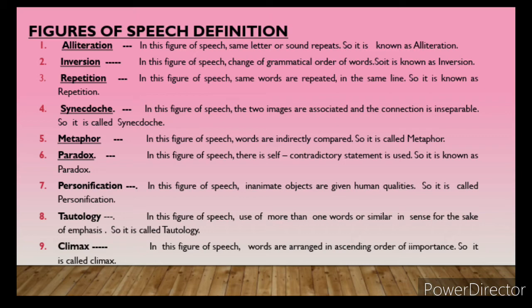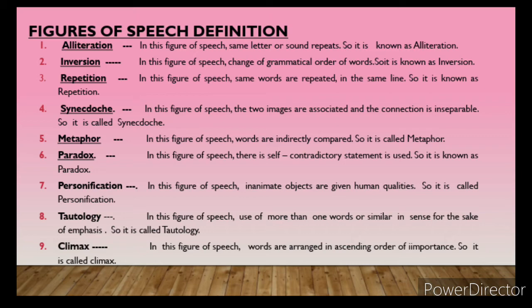For example, the moon is peeping. Who has the habit of peeping? A human being. But that is given to the inanimate object, the moon. So the human quality is given to an inanimate object, and we call it personification.